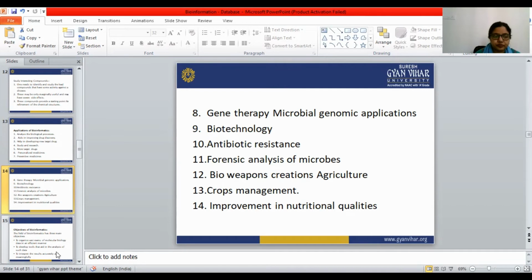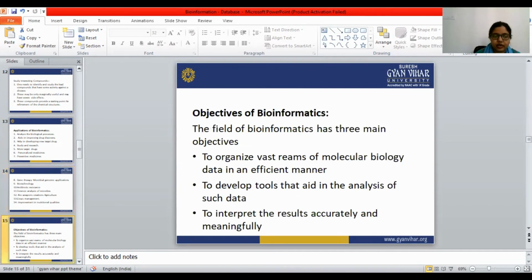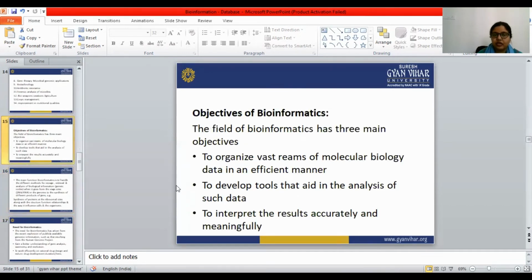Let's see the objectives of bioinformatics. The field of bioinformatics has three main objectives.